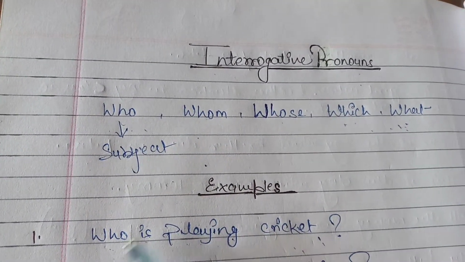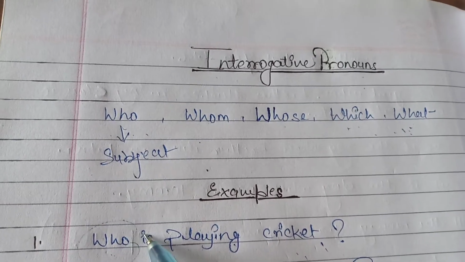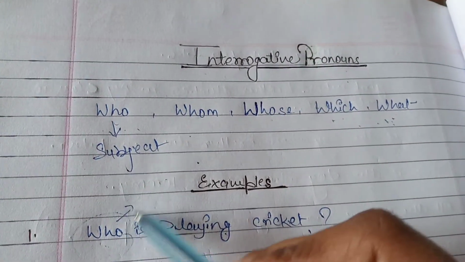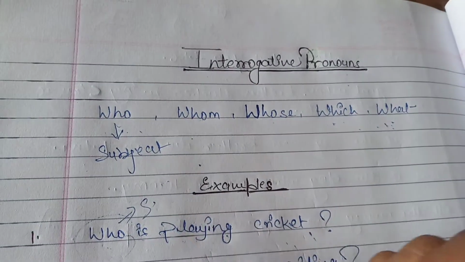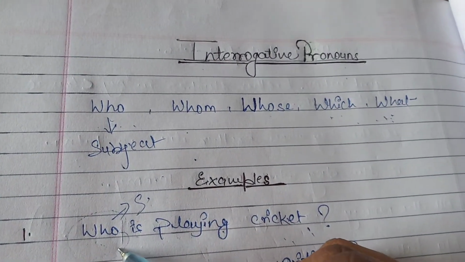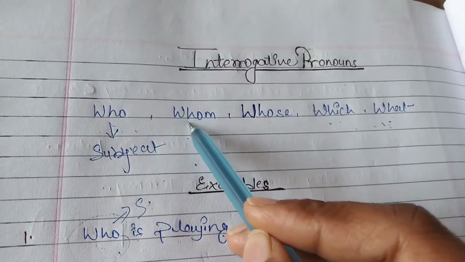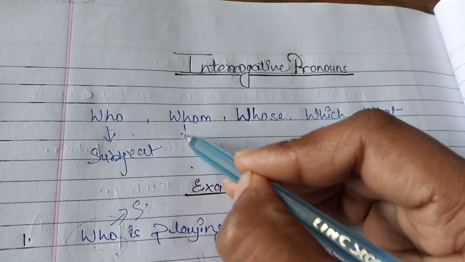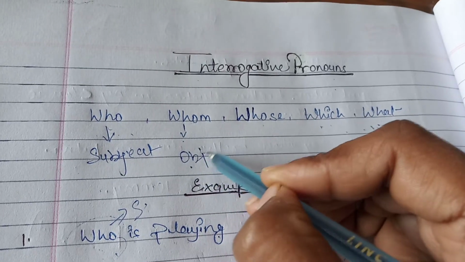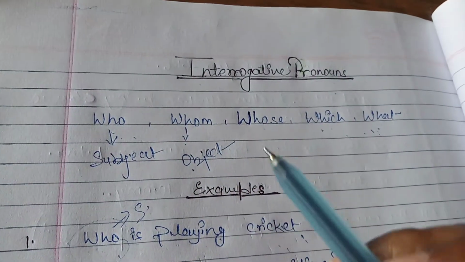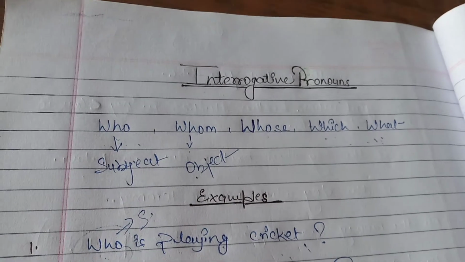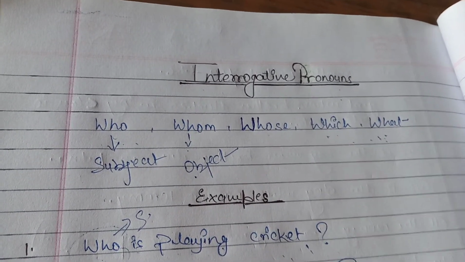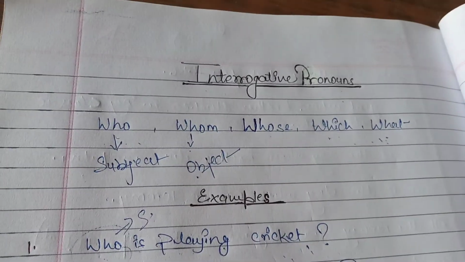Here the question is who is playing, meaning I want to know the subject of the sentence. That's why I am using who here. Next, whom. This whom is used as the object of the sentence, meaning whom is used to know the object of the sentence.